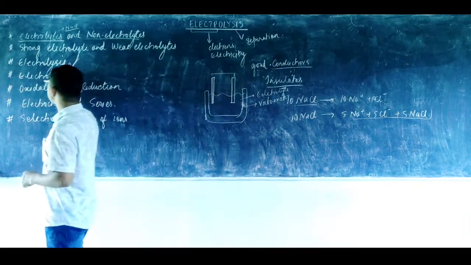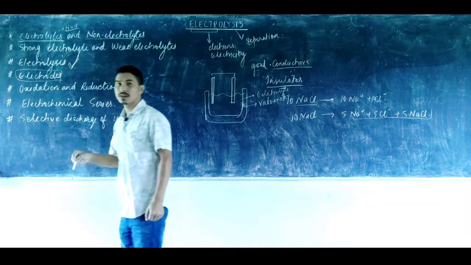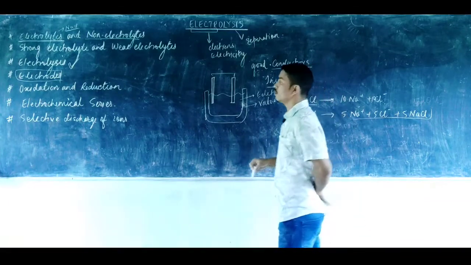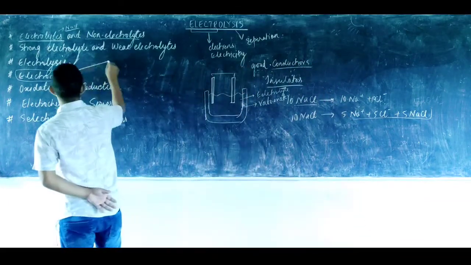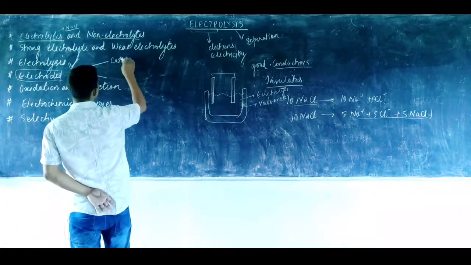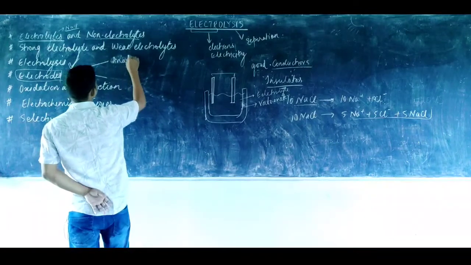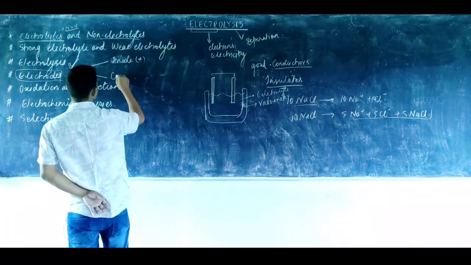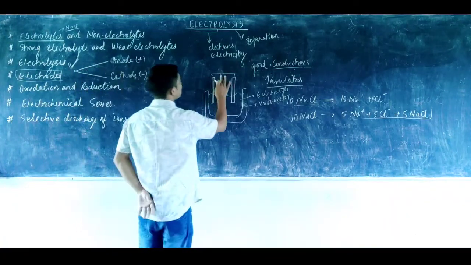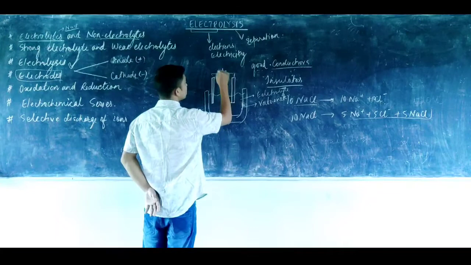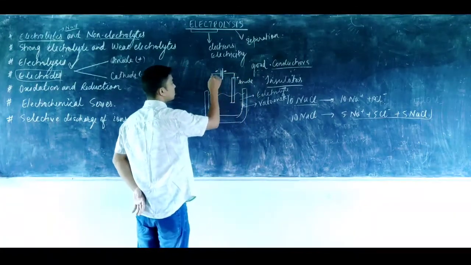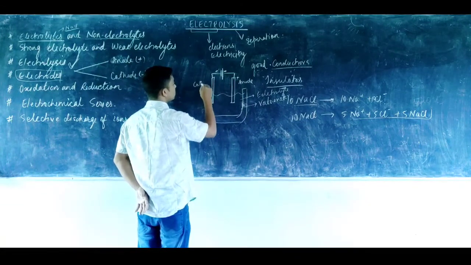So what are the electrodes? The electrodes are the metallic plates through which the current enters and leaves the electrolyte. The electrodes are of two kinds. The one that is connected to the positive terminal is known as the anode, and the one connected to the negative terminal is the cathode. So if I take a battery, positive and negative, the one connected to the positive is the anode, and the one connected to the negative terminal of the battery forms the cathode.